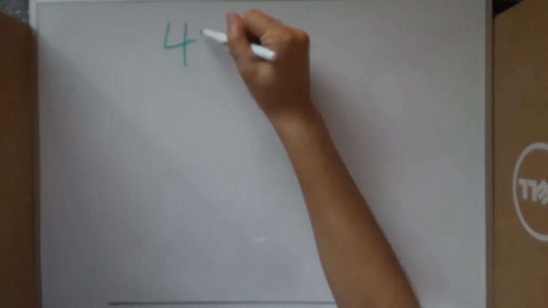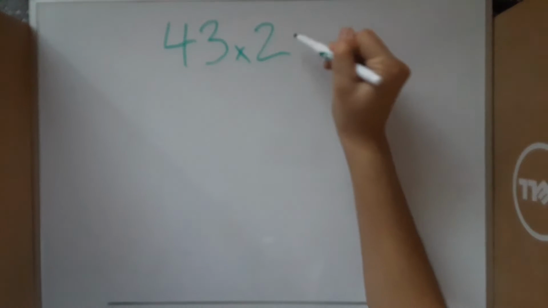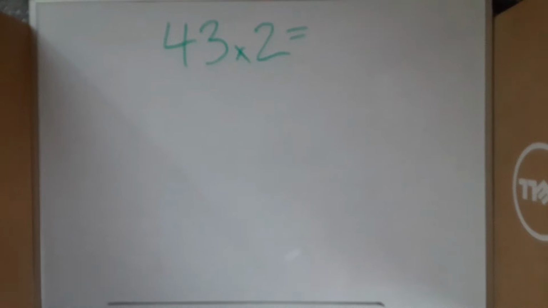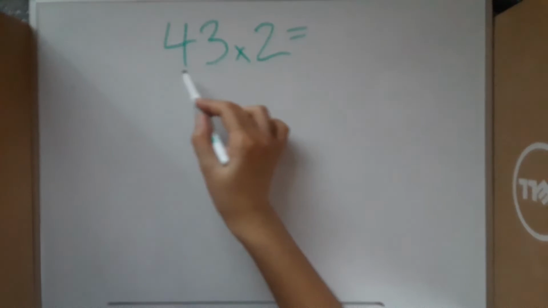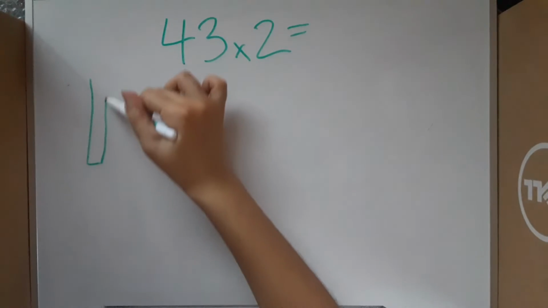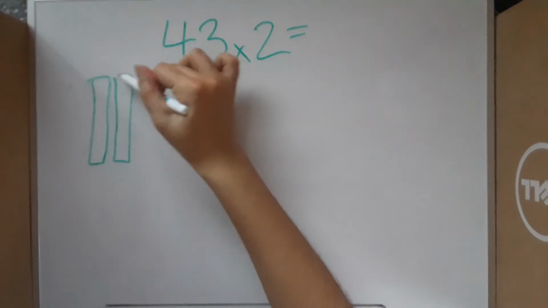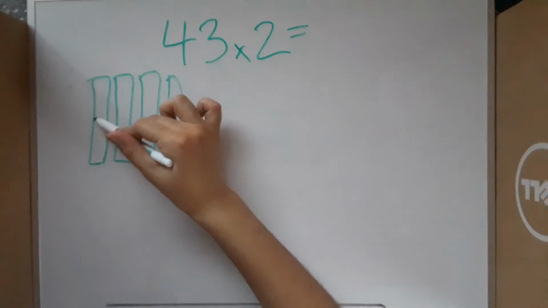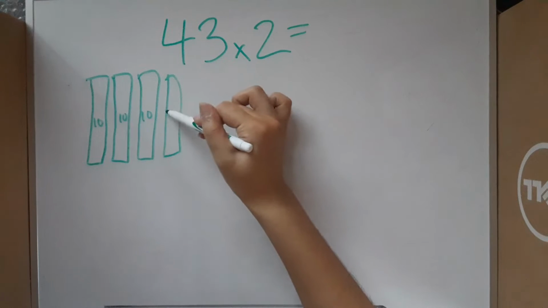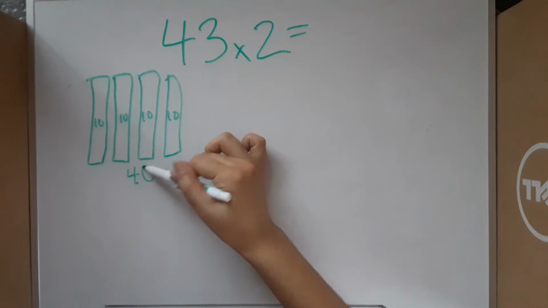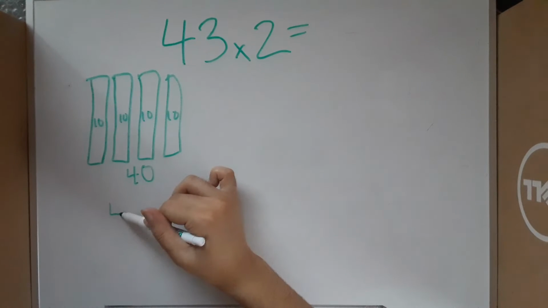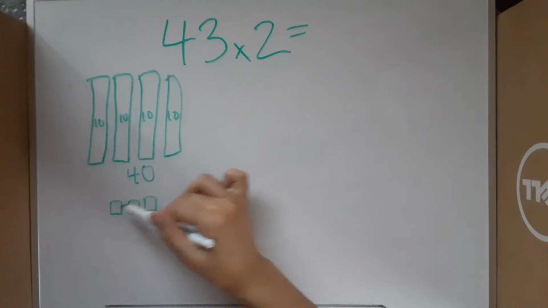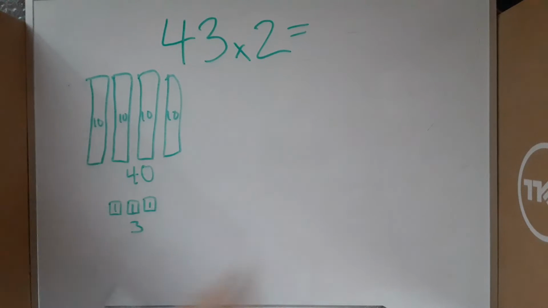Our first problem that we'll do is 43 times 2. Let's try this out first using our expanded method with boxes. We have 4 tens, which is 40, and 3 ones, which is 3.